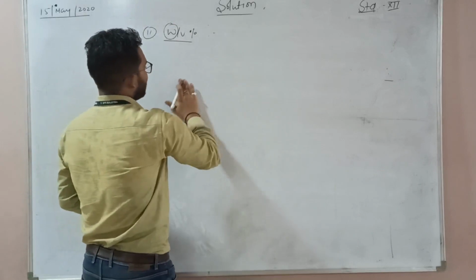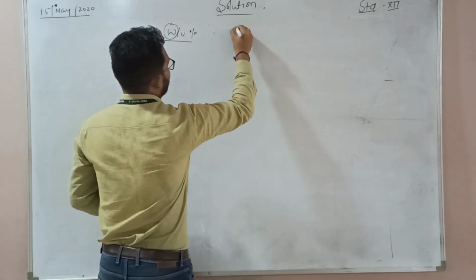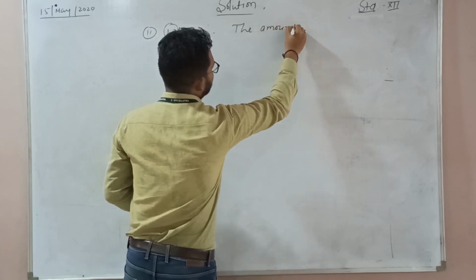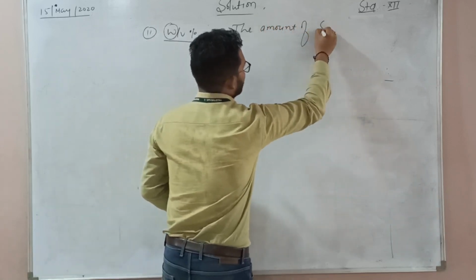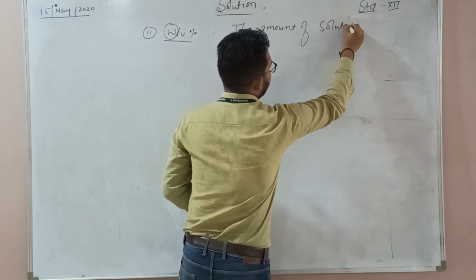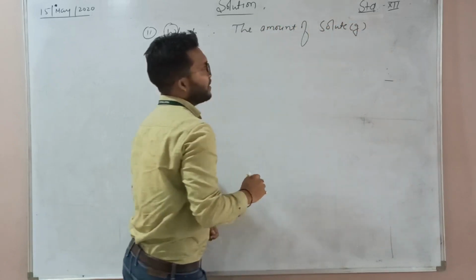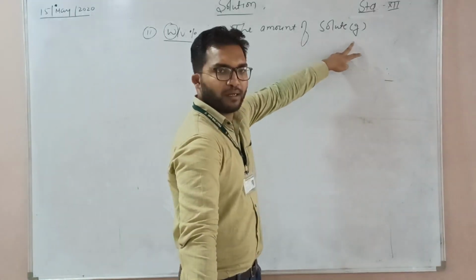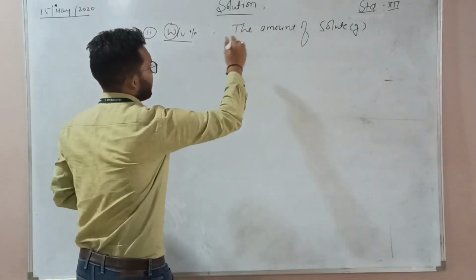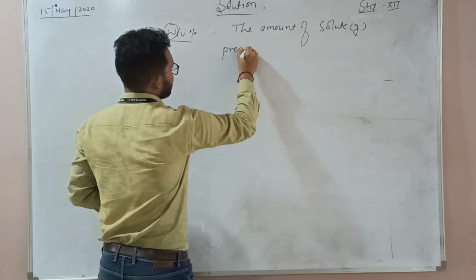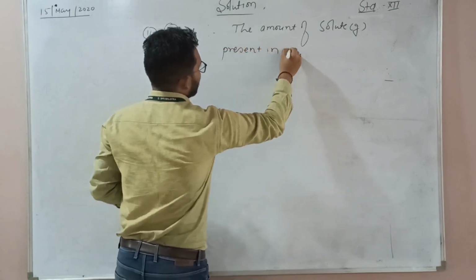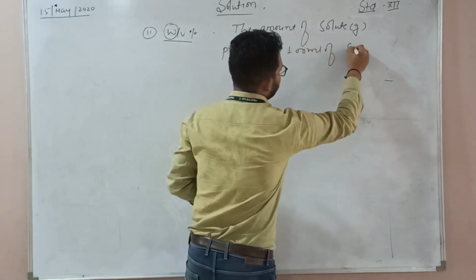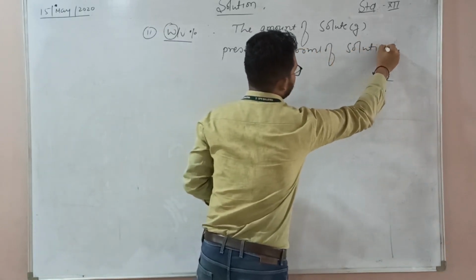So what is the meaning of the amount of solute? That is gram. Now in this concentration term we take solute in gram present in 100 ml of solution. Is it clear?